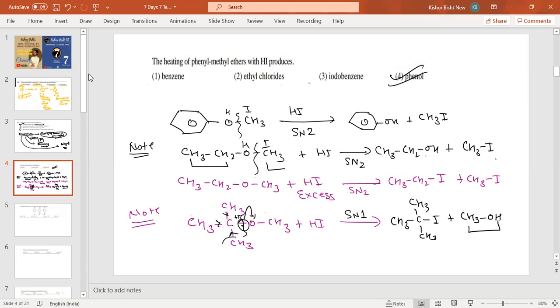It will happen only when the larger groups, the plus I effect groups, are there. This is the more important question. All the concepts I have given you, and for this one question, the answer is phenol. Come to the next question.